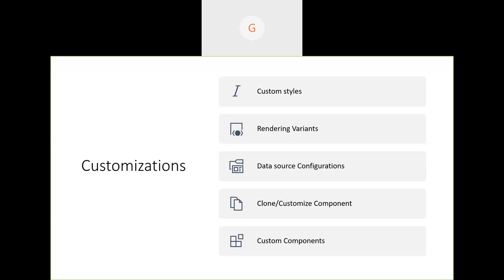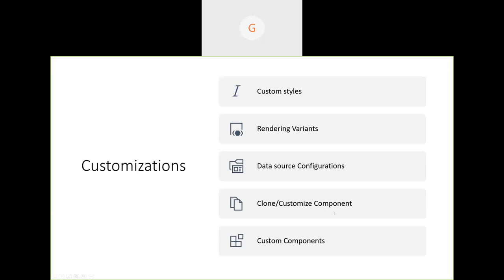Maybe I need extra fields for that component. I may not need to completely customize the component. I can just use the data source configurations to extend the template, and for the whole site I can just use the settings and be done with it. So the new fields will be used across the site, and we can build a rendering variant for it.